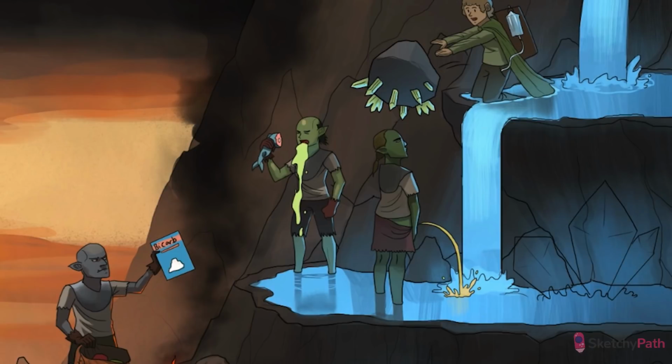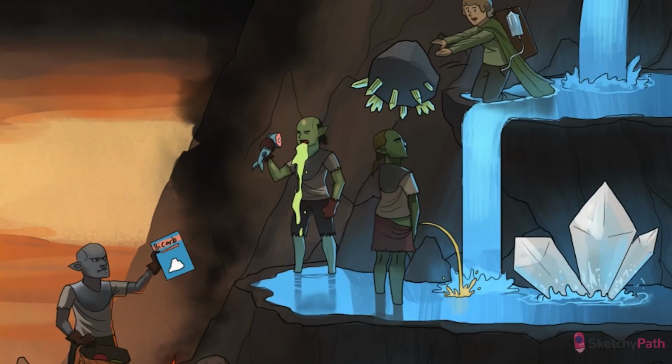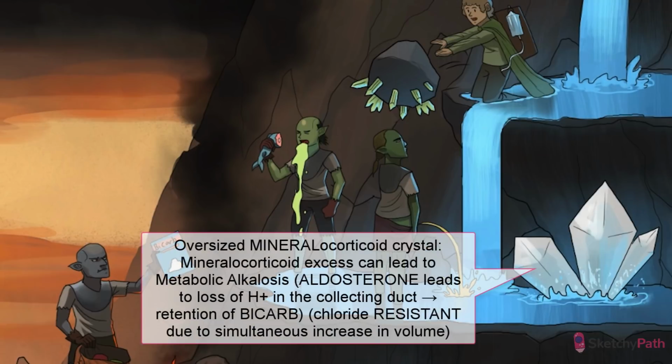We're going to illustrate one more way to abnormally increase that bicarb. Mineralocorticoid excess, symbolized here by that huge mineralocorticoid mineral crystal. Mineralocorticoids, such as aldosterone, work at the collecting duct to increase sodium reabsorption, potassium excretion, and, there it is again, H+ excretion. For every H+ ion lost at the collecting duct, a bicarb molecule is retained. And there you have it, metabolic alkalosis. Mineralocorticoid excess is seen in primary hyperaldosteronism, congenital adrenal hyperplasia, and Cushing syndrome. Go rummage around the Sketchy endocrine unit for all the salty deets.